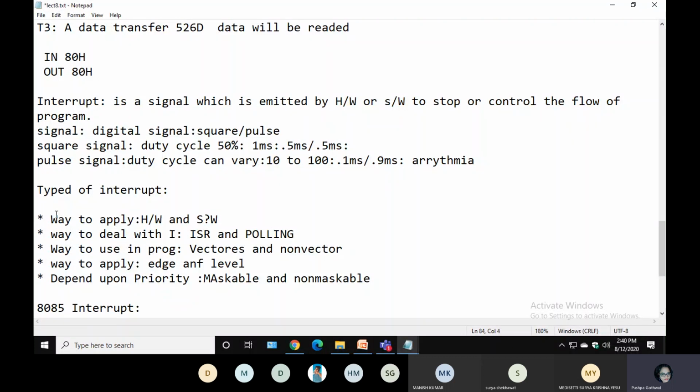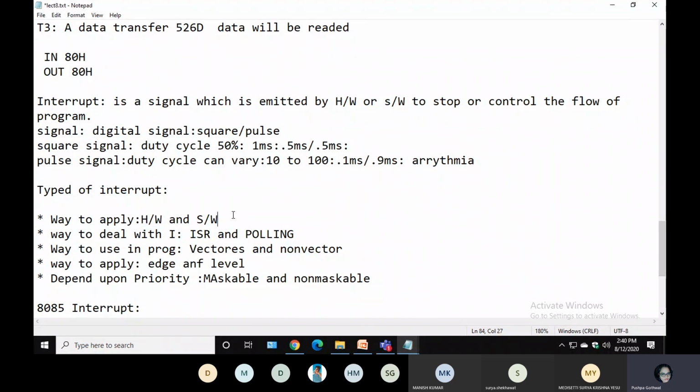The types of interrupt can be many. The first type is the way to apply. Means if you are applying any interrupt on your IC, in what way you are applying the interrupt on your particular IC. Assume if you are giving your signal to the IC externally, that kind of thing is called hardware interrupt. Assume in your IC you are giving your interrupt via program, that kind of interrupt is called software interrupt. You are writing a certain line of code, in that line you are writing a certain instruction for interrupting anything, so that kind of interrupt is called software interrupt. And if you are providing input for IC externally, that is called the hardware interrupt.